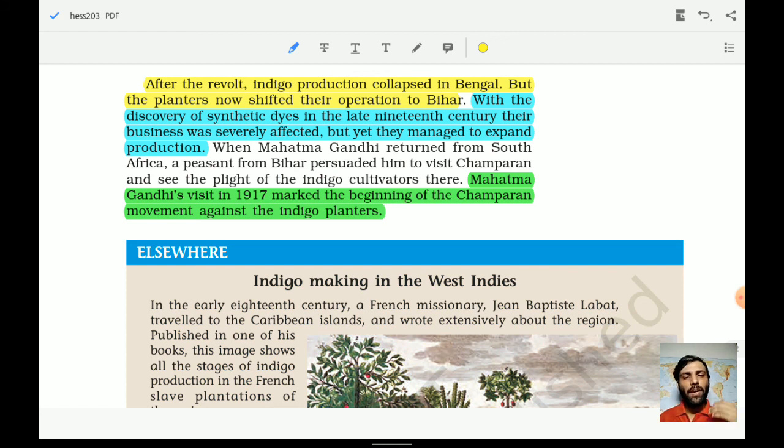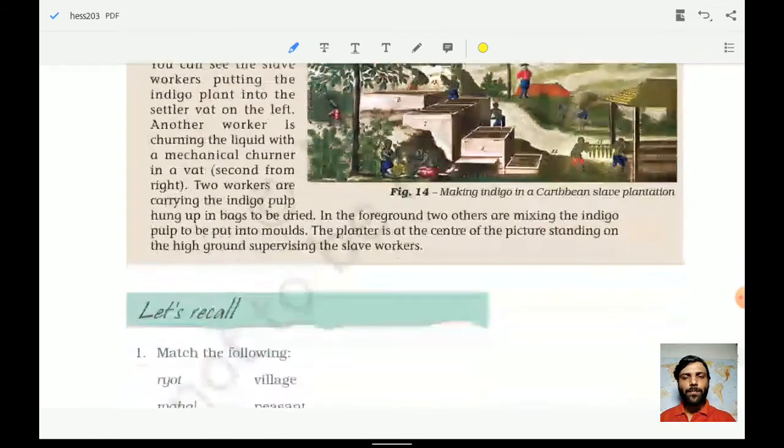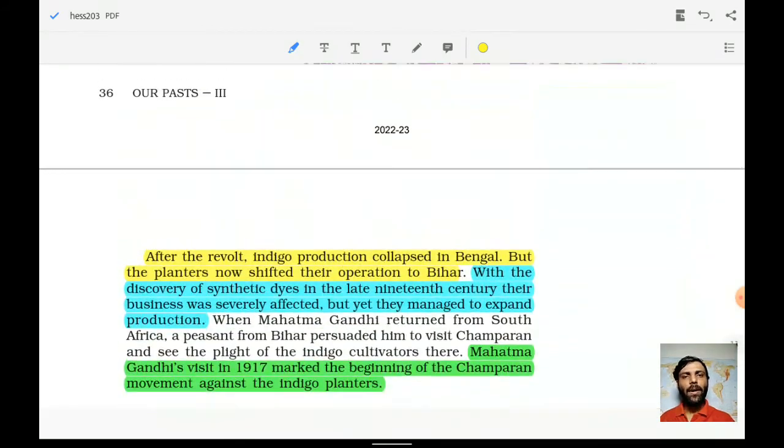We also read it in Modern India. Then when Mahatma Gandhi came to India, he was requested to visit Champaran in 1917, which marked the beginning of the Champaran movement against the indigo planters. Other things were happening at that time as well.